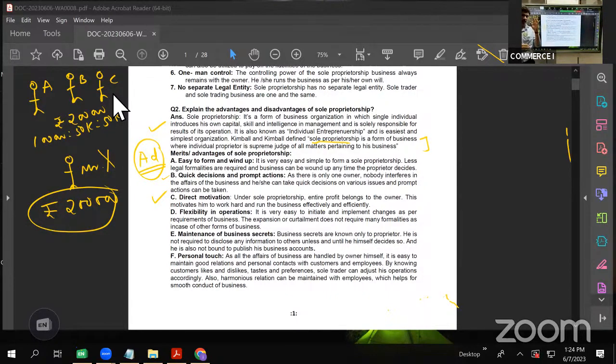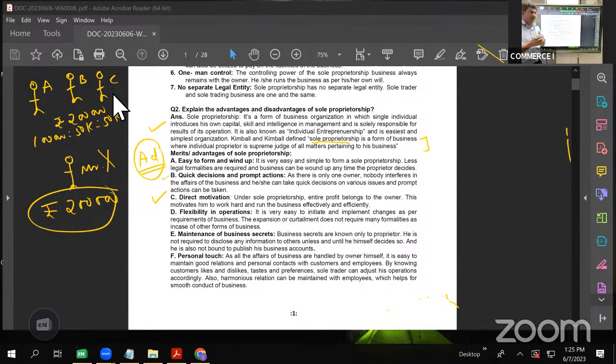This sort of feeling, this sort of thinking may come to the person in case of partnership. But in case of sole proprietorship, it is not the case, because the entire profit earned is enjoyed by the same person. So he'll be motivated to work hard. He'll put extra efforts. He'll open the shop early, he'll close the shop late. He'll not take any leaves, he'll not take any holiday, he will keep his shop open 24 into 7, or let us say 365 days a year.